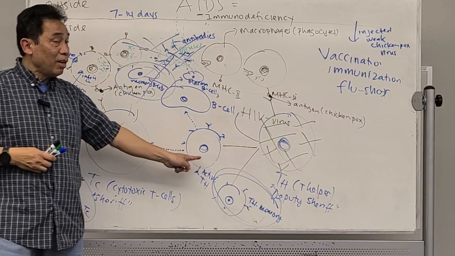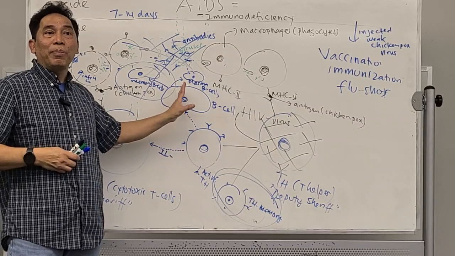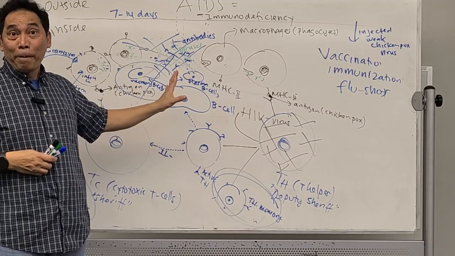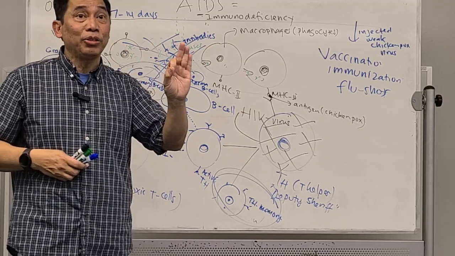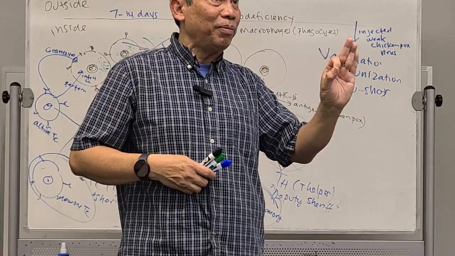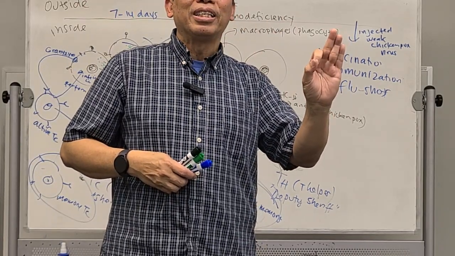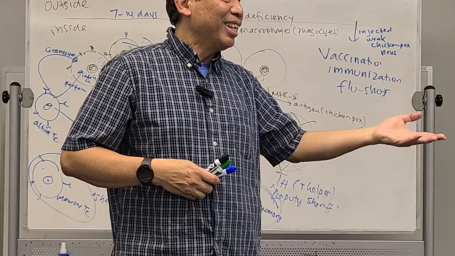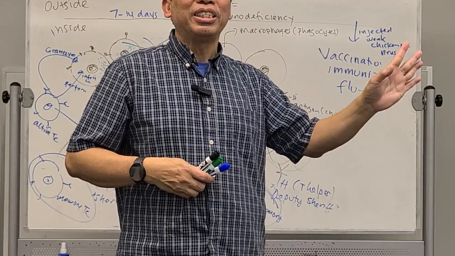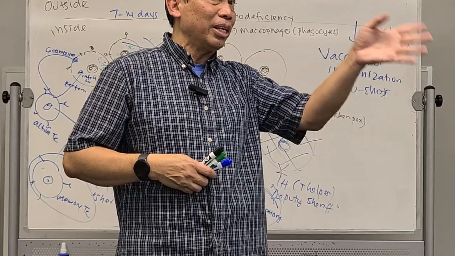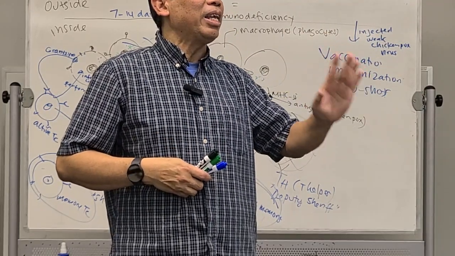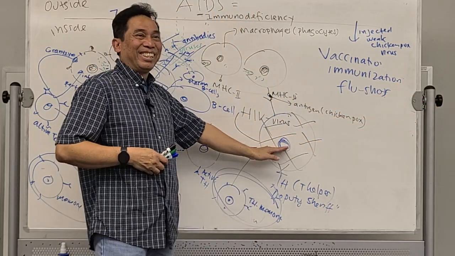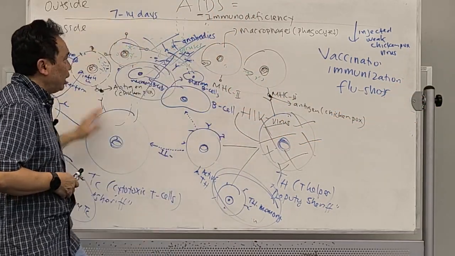Without the T helper, what happens? You will not be able to fight against any disease. You with me? That's the reason why AIDS patients usually die not because of the HIV itself. They mostly die because of what? Secondary infection. They may die because of diarrhea, pneumonia, diseases that sometimes are not that dangerous for normal people. It's going to be very, very dangerous for AIDS patients, because they don't have the T helper to activate this process.